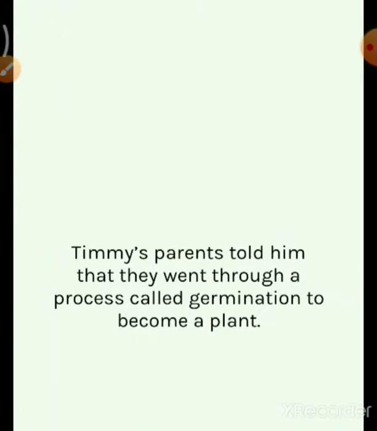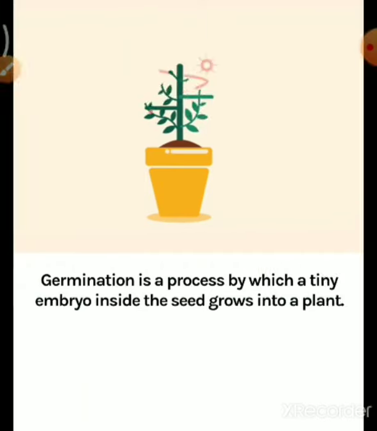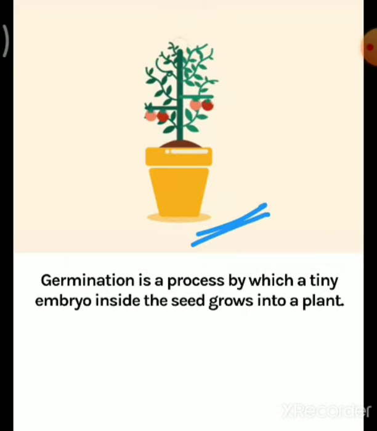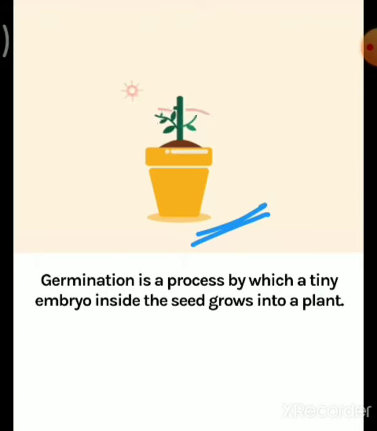Timmy's parents told him that they went through a process called germination to become a plant. Germination is a process by which a tiny embryo inside the seed grows into a plant. So you can see in this picture how a seed grows into a plant.